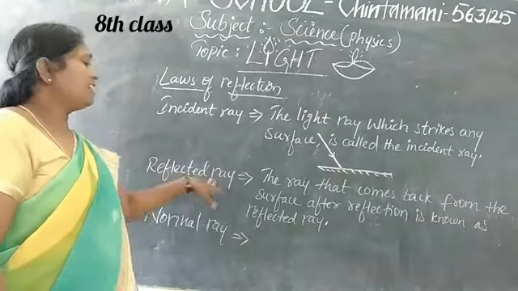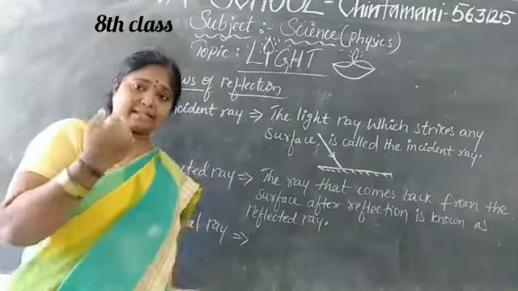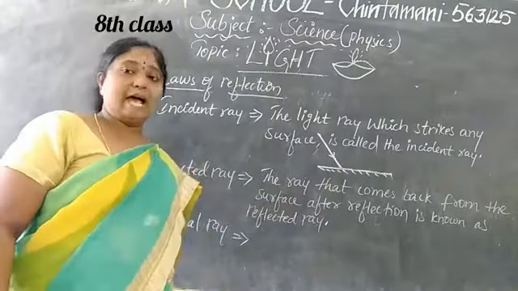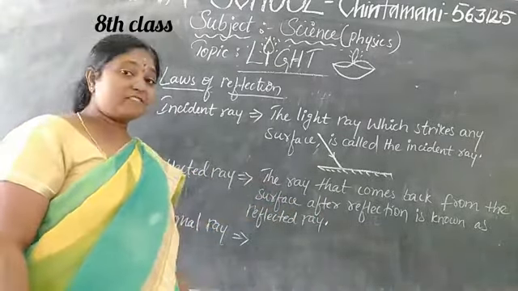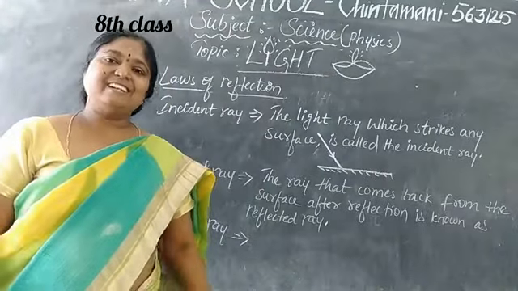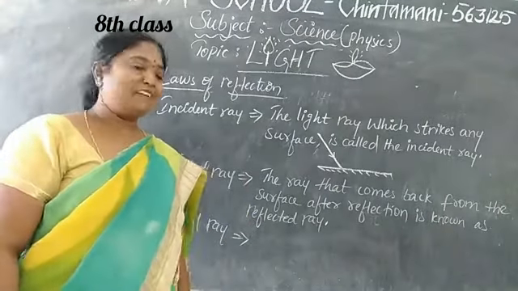Next, the reflected ray. It should be reflected. The ray that comes back once it bounces back, the ray that comes back from the surface after the reflection, is known as the reflected ray. When it is coming back, we call it the reflected ray.